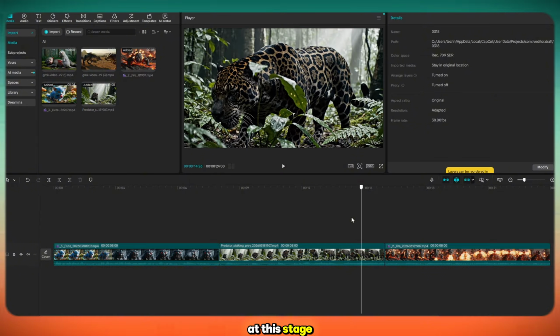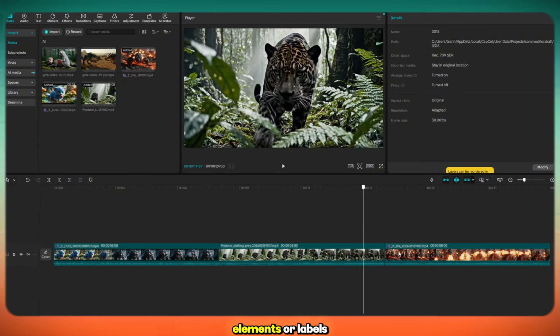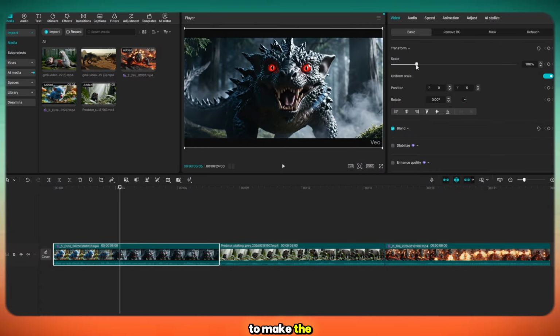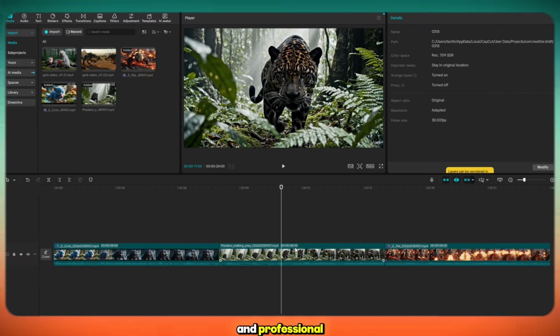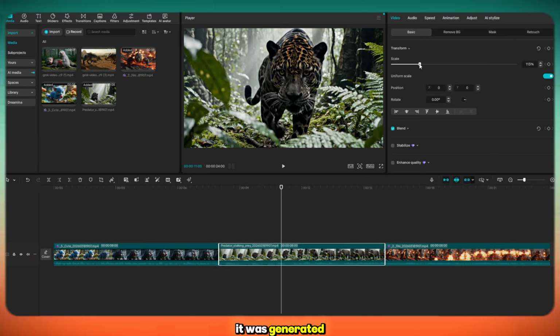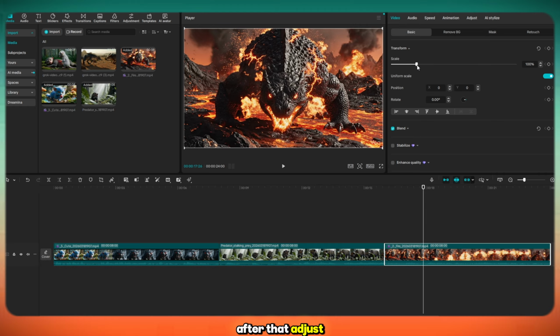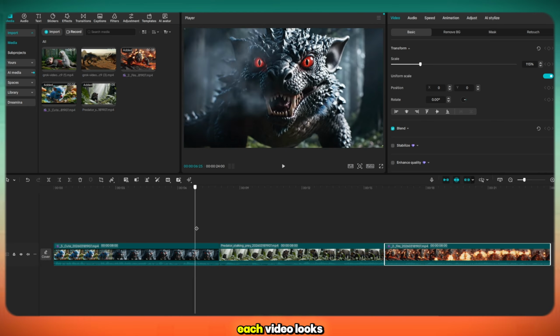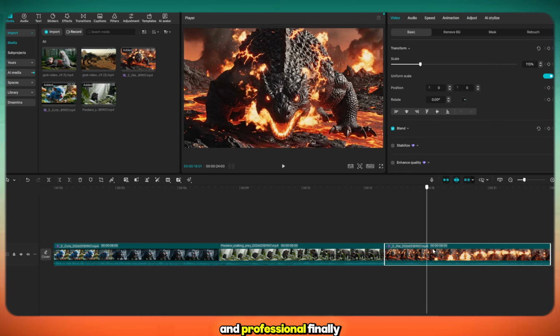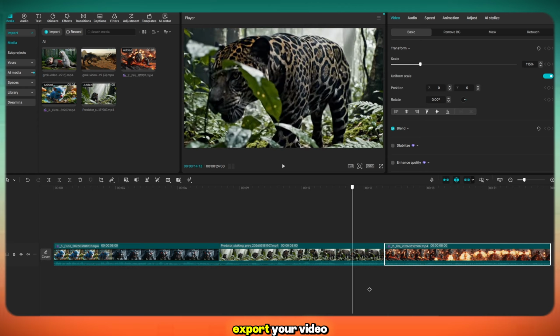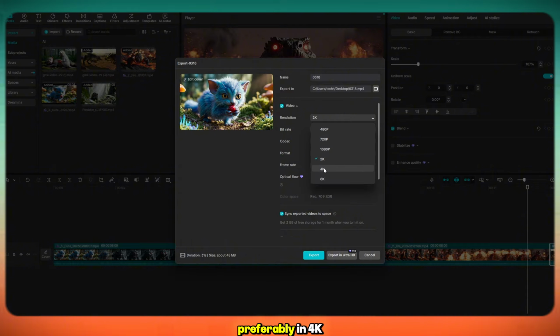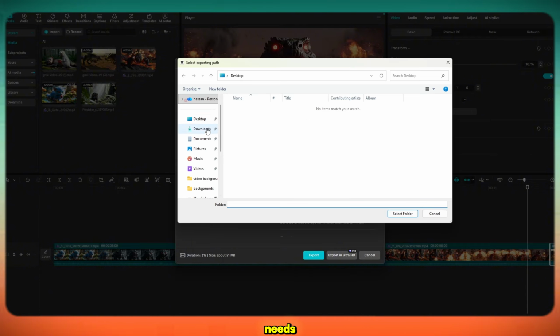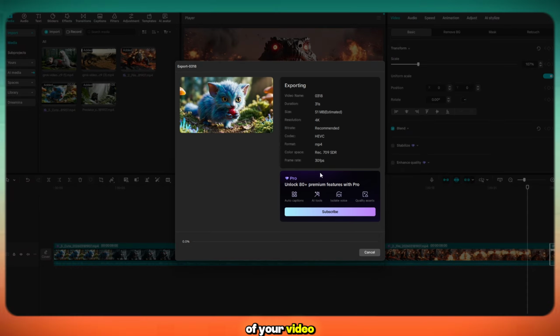At this stage, you can also remove any unwanted elements or labels from the clips to make the video look clean and professional, so no one can tell how it was generated. After that, adjust the scale if needed and review all clips carefully. You'll see that each video looks highly engaging and professional. Finally, export your video in high quality, preferably in 4K or any resolution that suits your needs. And here is the final result of your video.